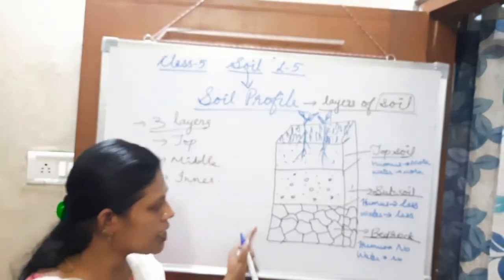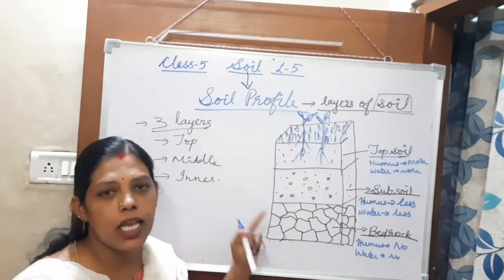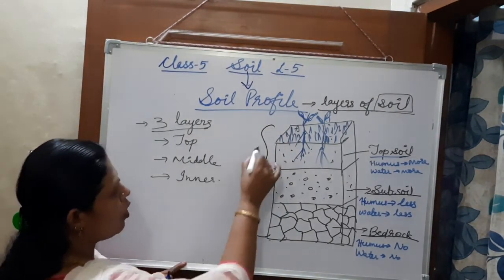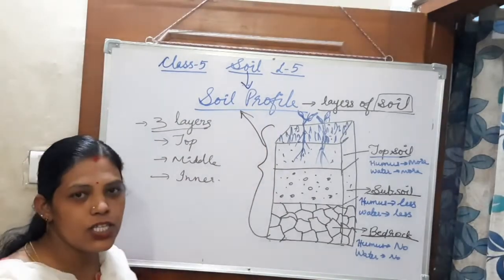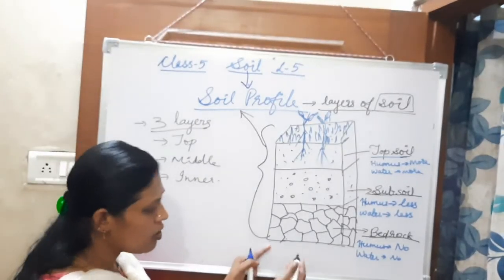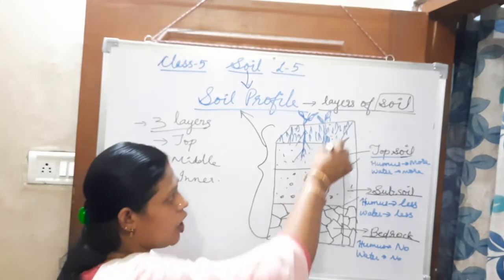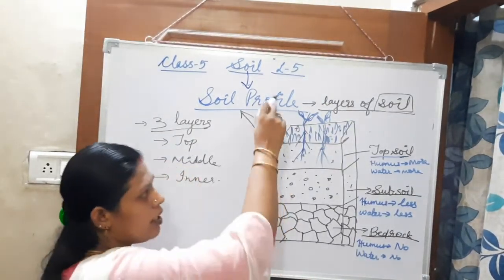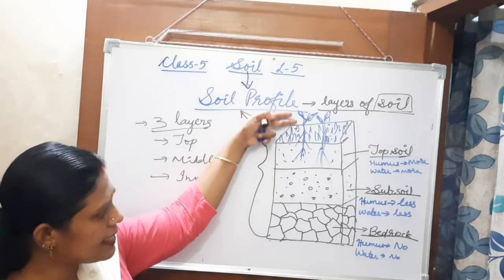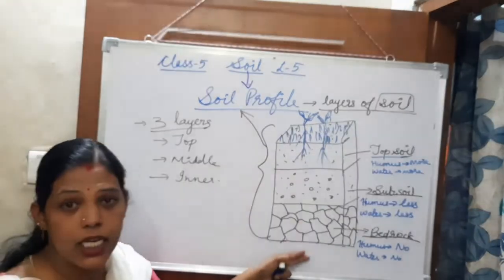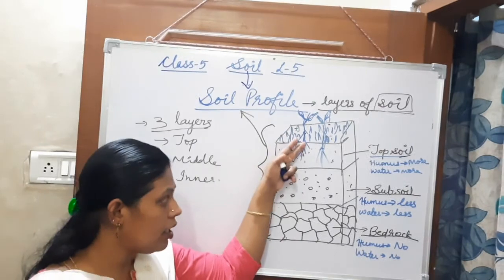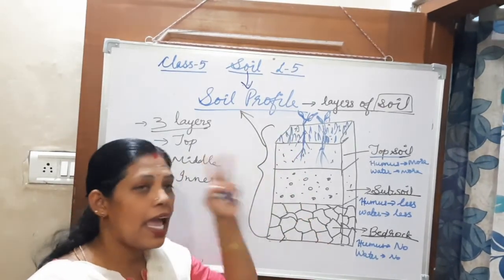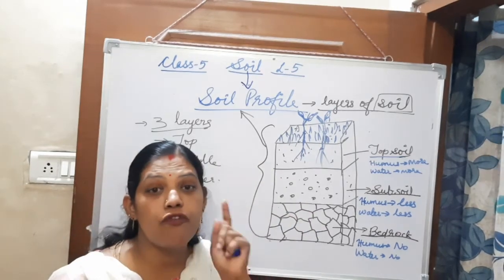Now this sequence of the layers of the soil is known as what? Soil profile. Understood? Below this, when it rains, the water comes through and seeps through these layers of the soil. All these different layers of the soil act like a natural filter.